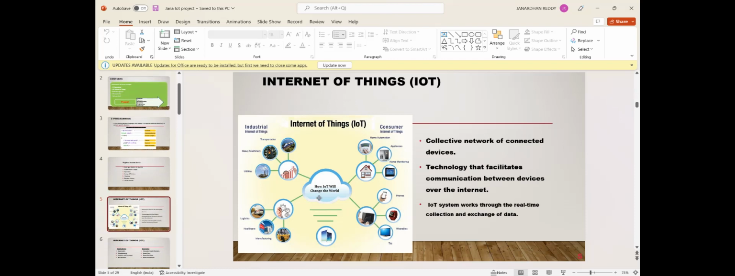Next, internet of things. What is internet of things? It is a collective network of connected devices, and an IoT system works through real-time collection and exchange of data. Normally, the exchange of data from one object to another via the internet or cloud acts like the internet of things. In our daily life, we have industrial, consumer, and household applications like that.